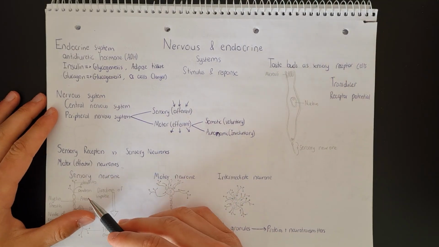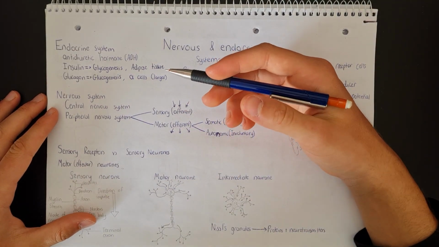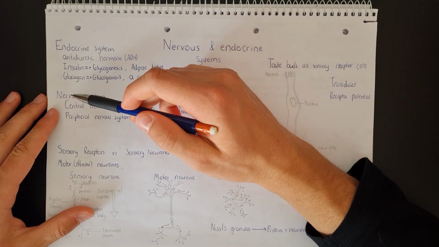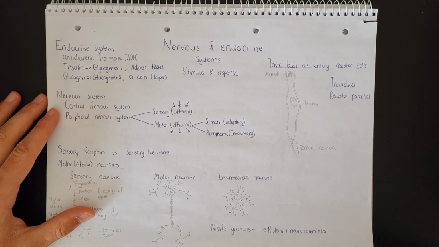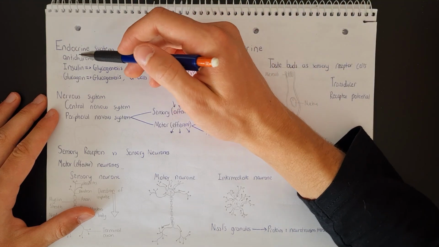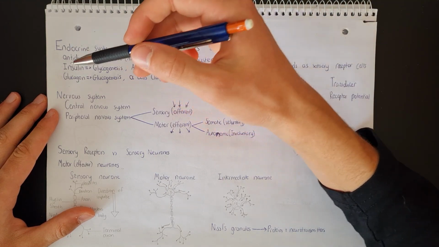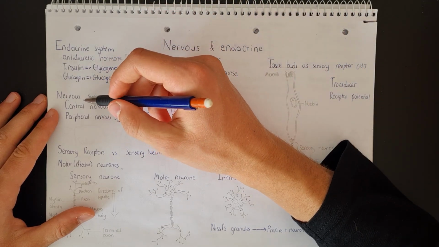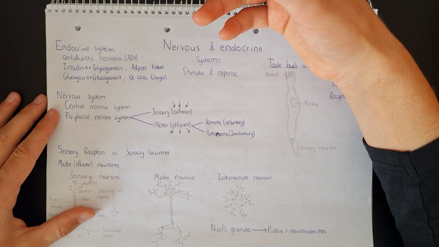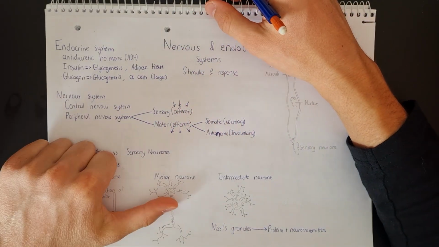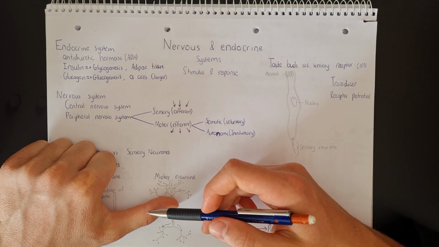Now, before we move on, let's take a look at some of the main overall differences between the endocrine system and the nervous system. So the first thing that we already took a look at was the mode of communication, right? The endocrine system is chemical with the use of hormones, whereas the nervous system is electrical with the use of ions to generate a nerve impulse. Okay, so that's the first thing, the mode of communication.